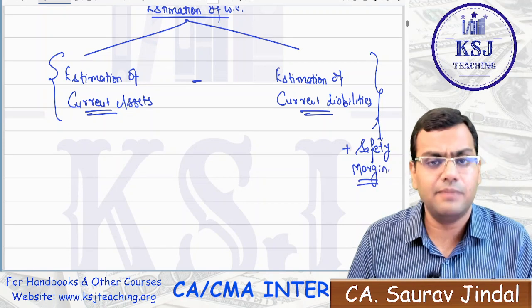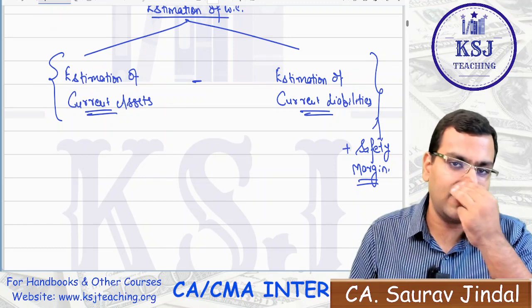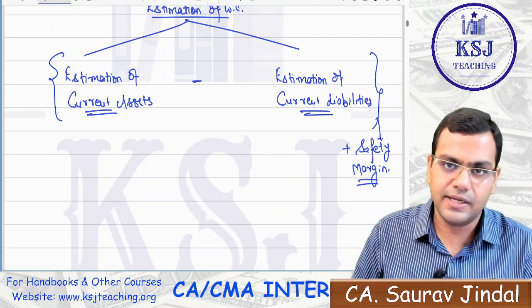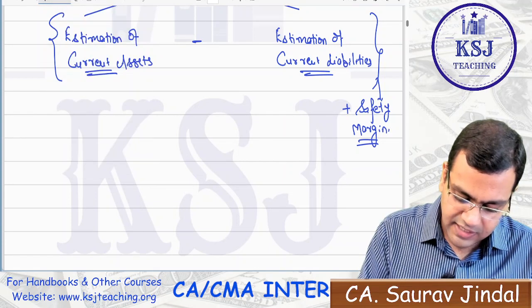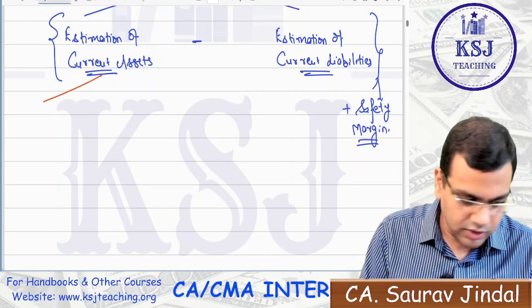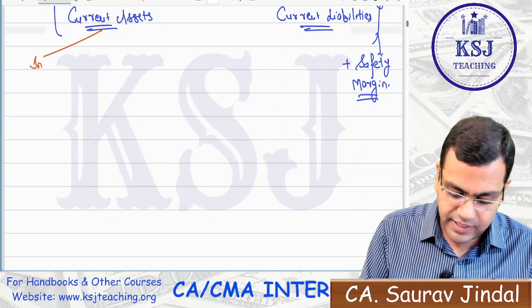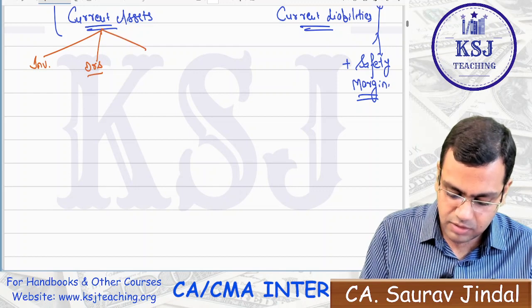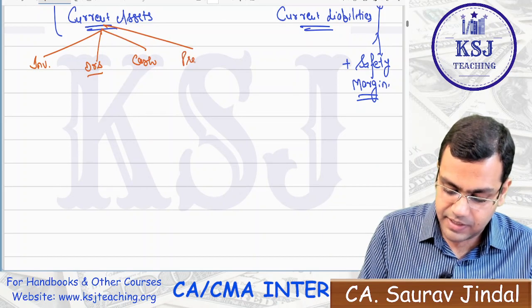In case of any emergency, have a little bit more working capital than what is calculated from assets and liabilities, right? In the current assets, we are going to discuss the various items. Under the current assets, we'll talk about inventory, then debtors, then cash balance, and there can be prepaid expenses.